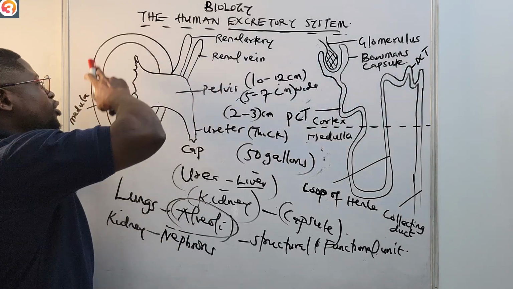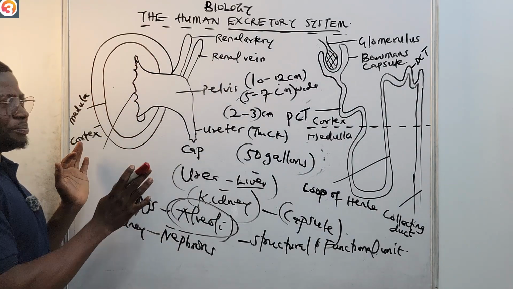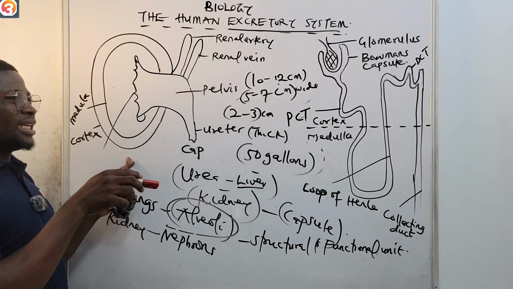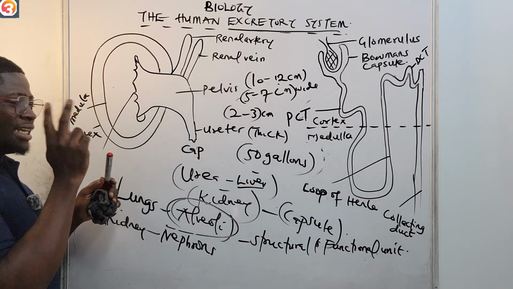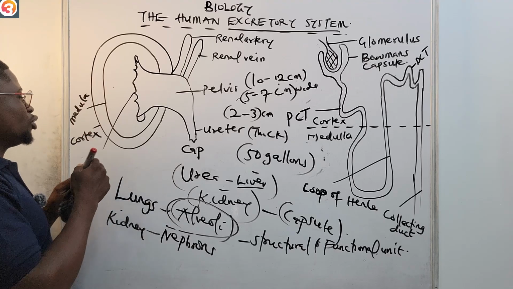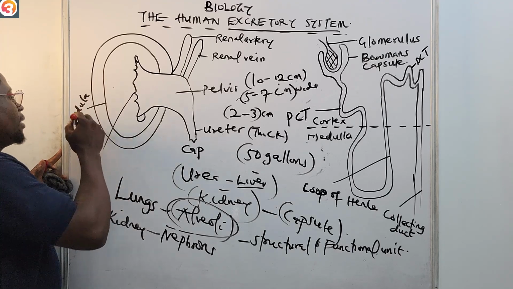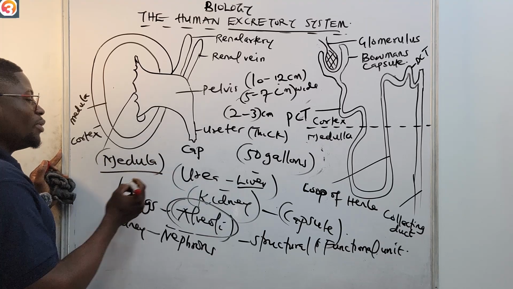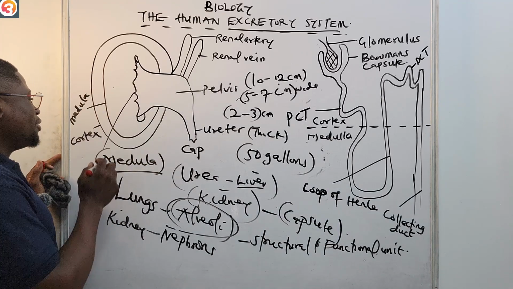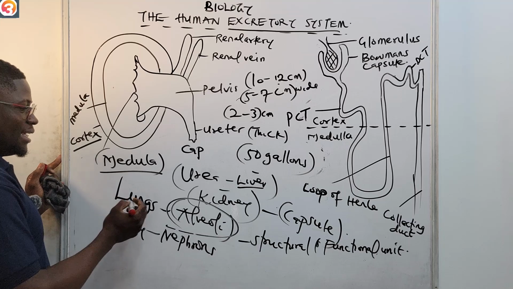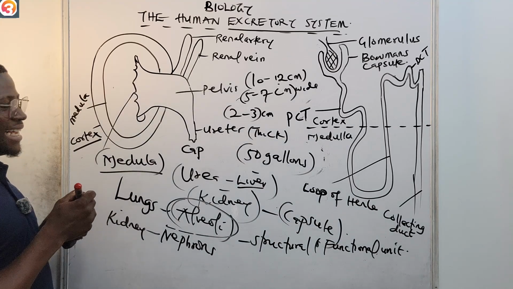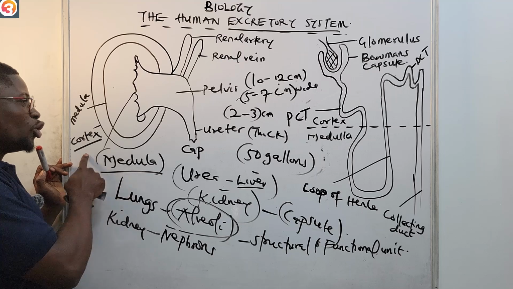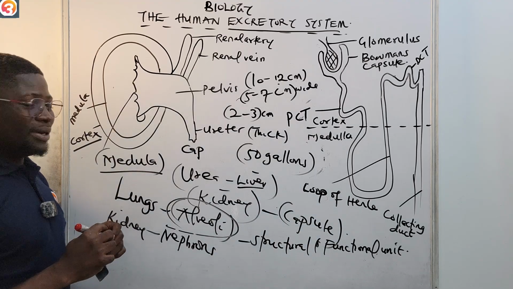If you cut a kidney, this is what you are going to see. There's an inner region. The kidney is made up of two regions. We have the inner region called the medulla, then we have the outer region called the cortex. Please take note of that.